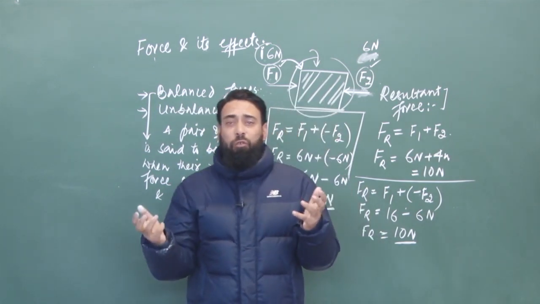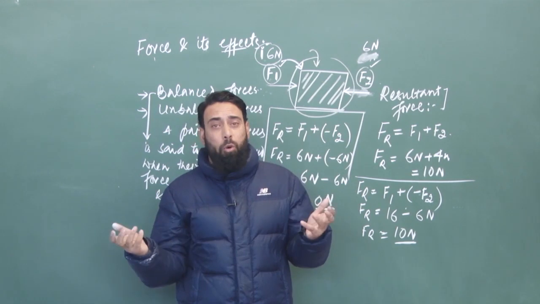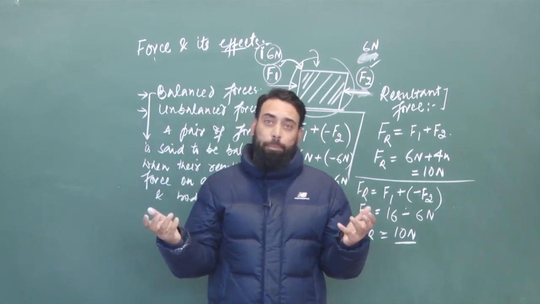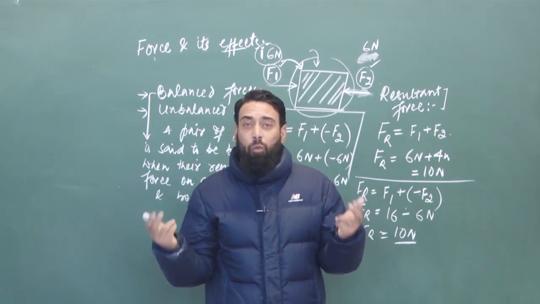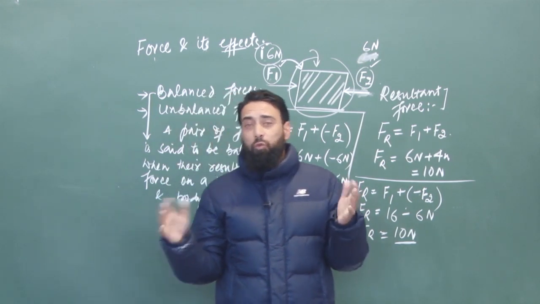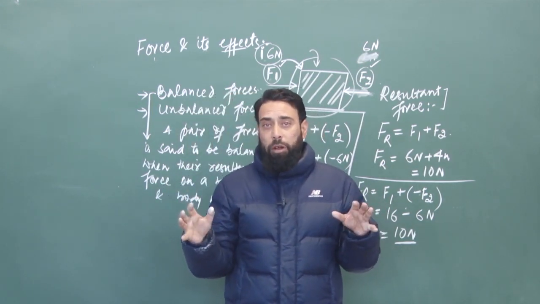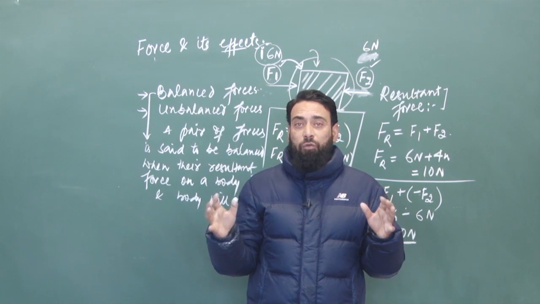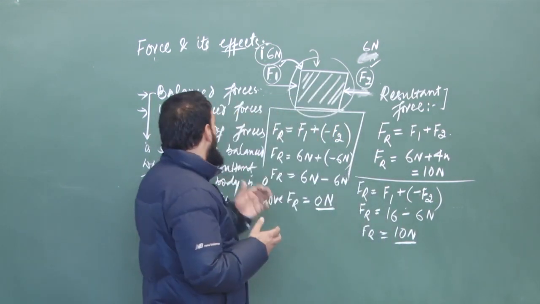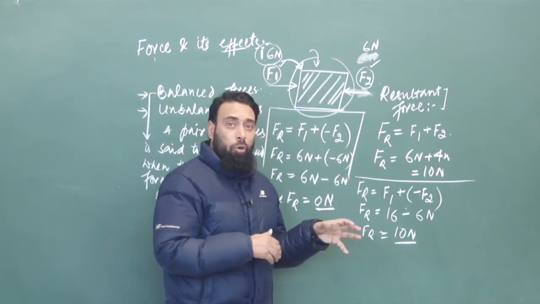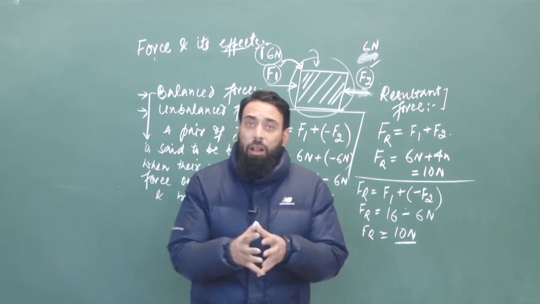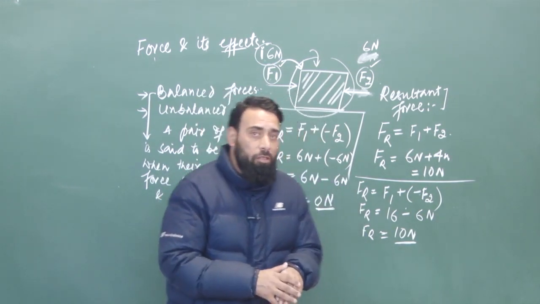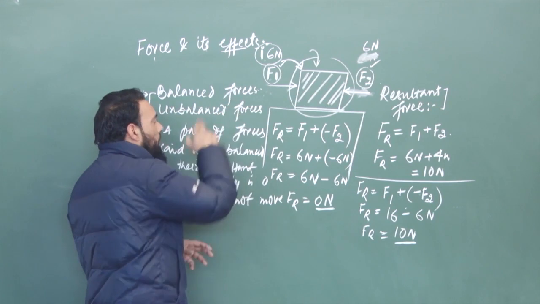If more than one forces are applied on the body, there are two important chances to happen. One important thing, that if these two forces are applied on the body and their resultant force on the body is equal to 0 and the body will not move, we call those pair of forces, a group of forces, balanced.